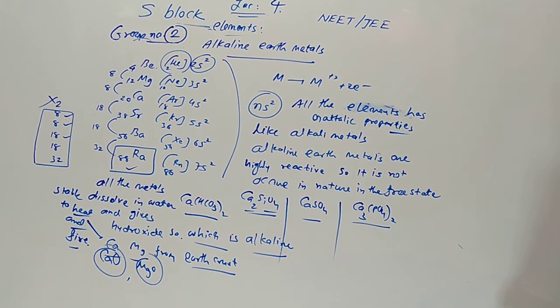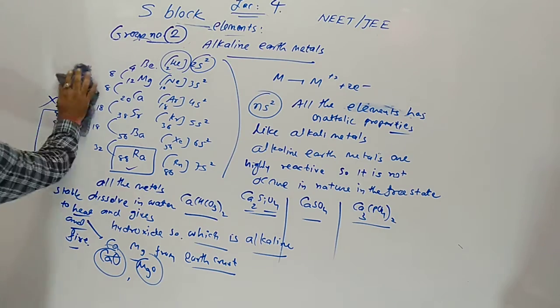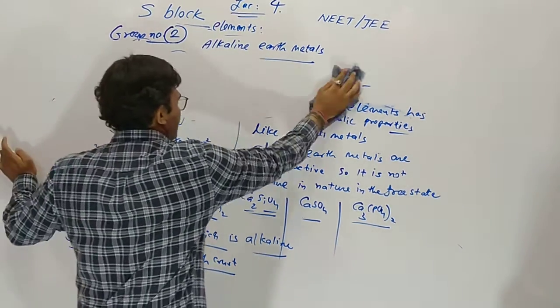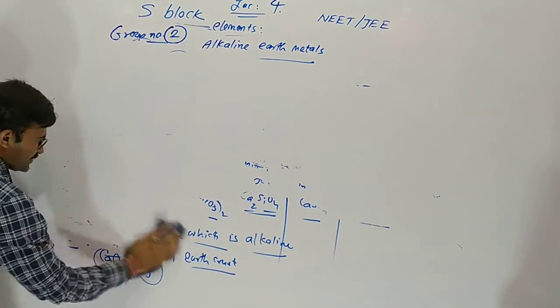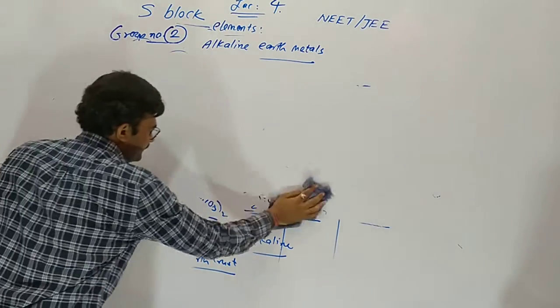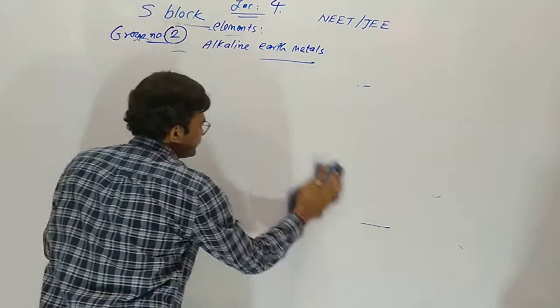Now abundance, from where we derive them. Calcium is the fifth one by mass of the earth crust, the abundance by weight in the earth crust, on fifth position.